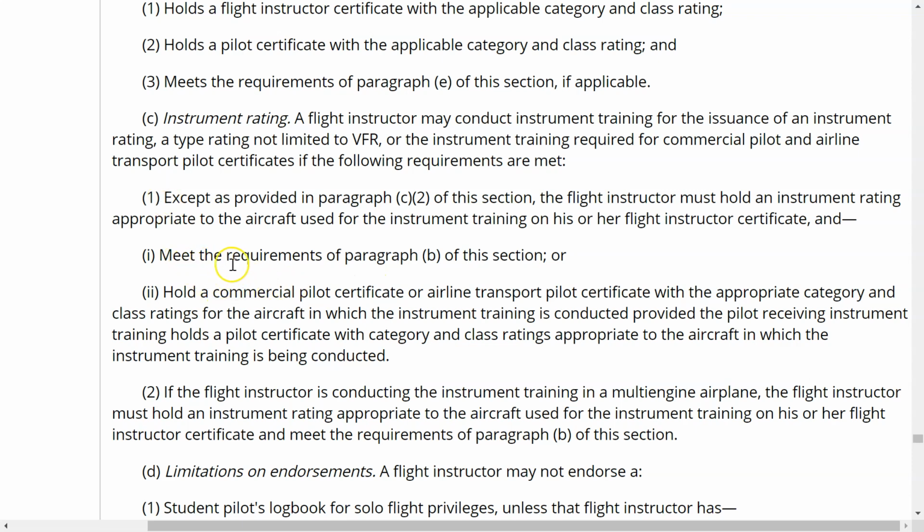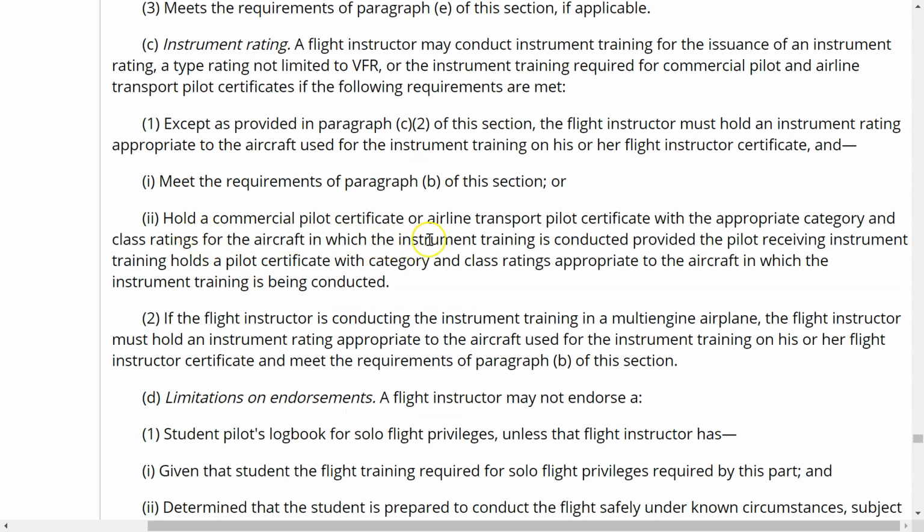So it says meet the requirements of paragraph B of this section, or hold a commercial pilot certificate or airline transport pilot certificate with the appropriate category and class ratings for the aircraft in which the instrument training is conducted, provided the pilot receiving the instrument training holds a pilot certificate with category and class appropriate to the aircraft in which the instrument training is being conducted, which, in essence, is exactly what I just said.